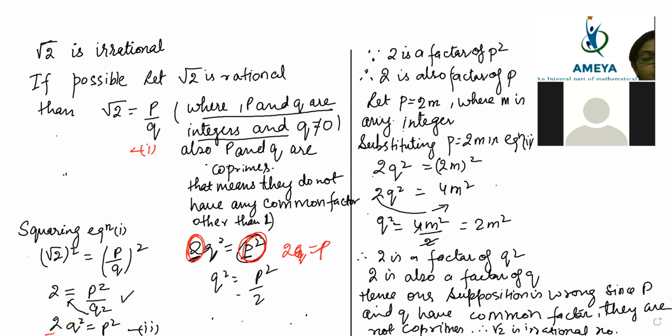Here on the left side 2q square is there, and on the right side directly p is there. That means p will definitely have a factor 2, then only the left side will be equal to the right side. So what we did, we wrote that according to equation 2, p can be written as 2m. After writing p as 2m, we substituted it in equation 2.